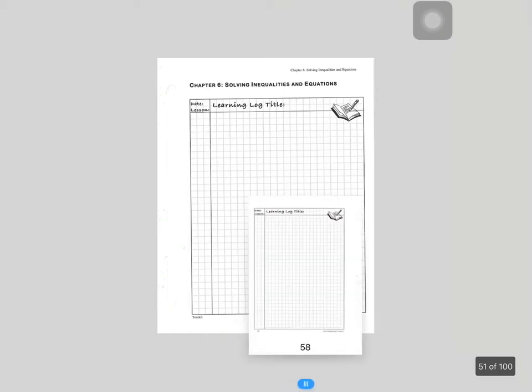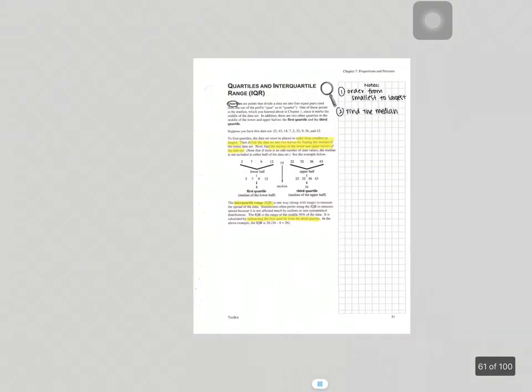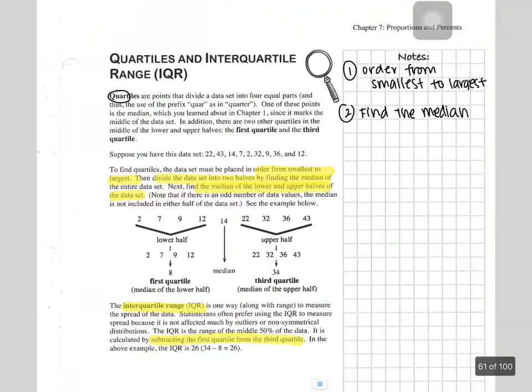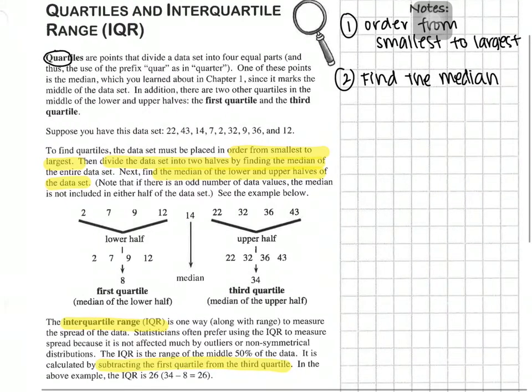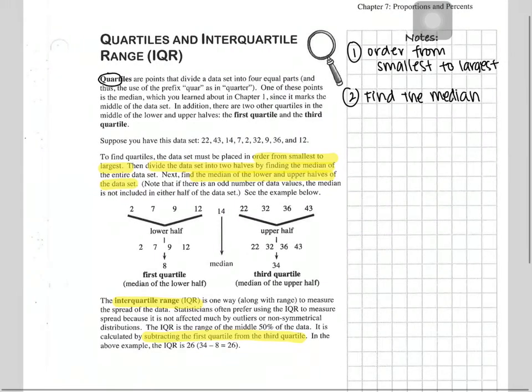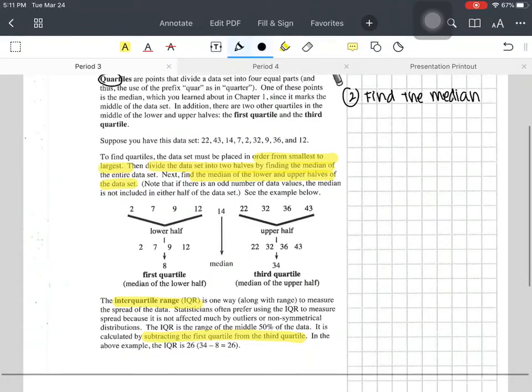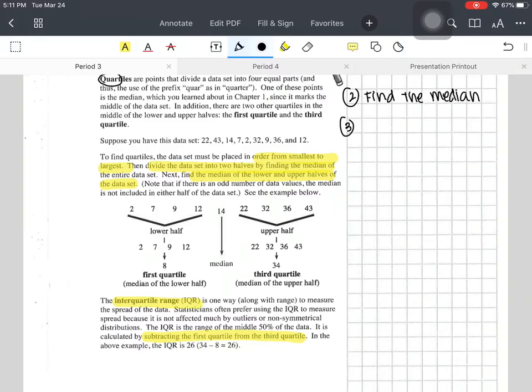Page 51. Here we go. Okay, so find the median. We know how to find the median. We place it in order and find the middle number. If there are two middle numbers, you find the mean of those two numbers, meaning you add them and divide by 2. We're going to do some practice. So that's find the median. Then step 3, because you want the quartiles: the median would be the halfway point, the second quarter.